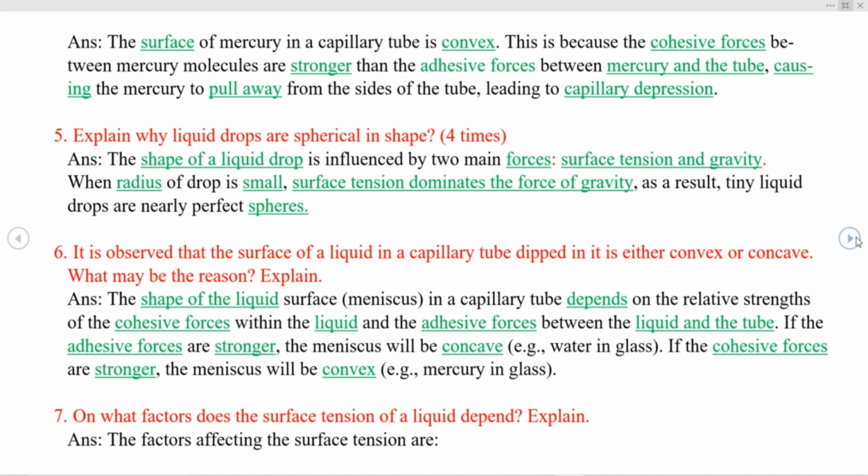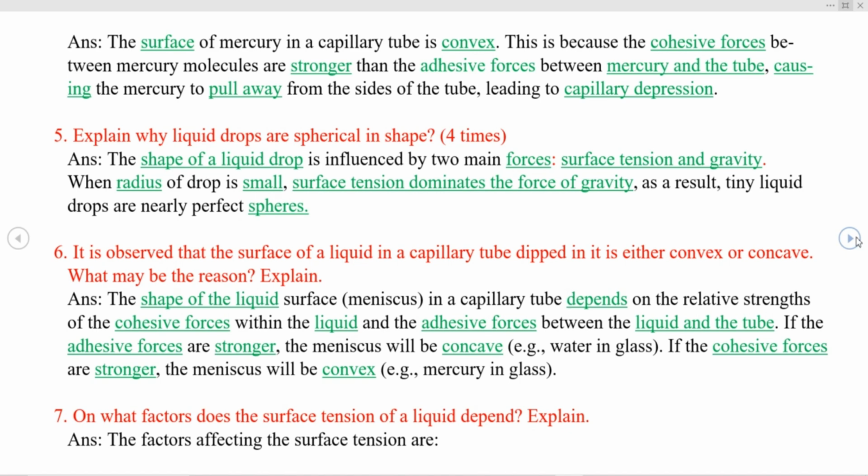Another question we have is, it is observed that the surface of a liquid in a capillary tube dipped in it is either convex or concave. What may be the reason? Explain. The shape of the liquid surface in a capillary tube depends on the relative strength of the cohesive force within the liquid and the adhesive forces between the liquid and the tube. If the adhesive forces are stronger, the meniscus will be concave, for example water in a glass, and if the cohesive forces are stronger, the meniscus will be convex, for example mercury in a glass.